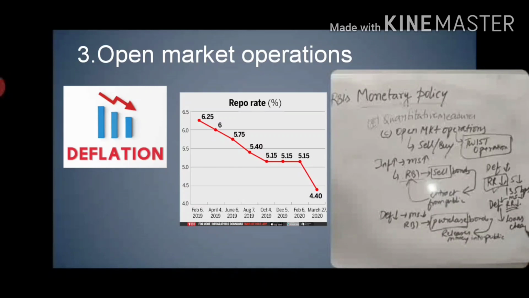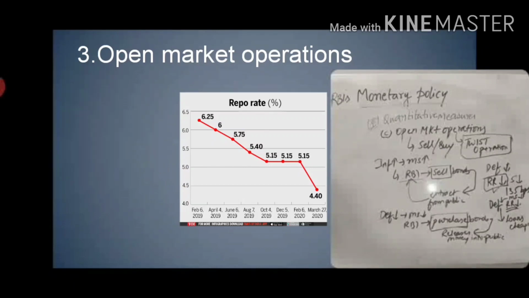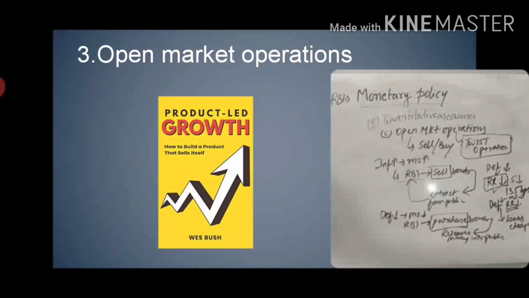Then the private investors will take more loans and release the money supply into the public, and therefore the infrastructure can be built up. Due to the infrastructure, employment will be generated. Due to employment, individual income can be generated. Due to that individual income, the consumption of the individual will increase. Due to the consumption increase, the goods and services demand will increase. Due to that, supply has to increase. Due to that, production has to increase. Due to that, growth will automatically increase. So this is the relationship between how inflation causes this growth.